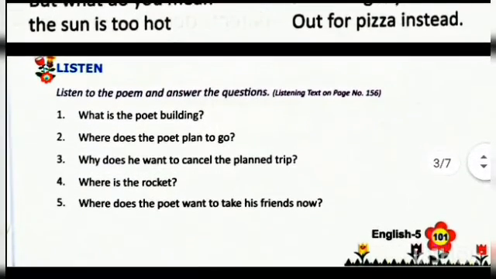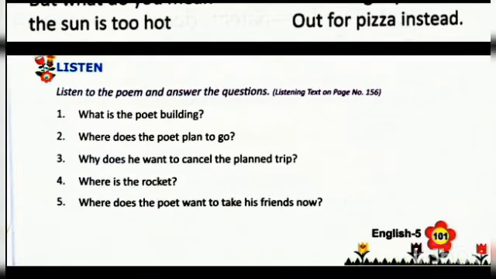Now listen activity. Listen to the poem and answer the questions. So a few questions are asked and you have to answer them. First one, what is the poet building? The poet is building a rocket.